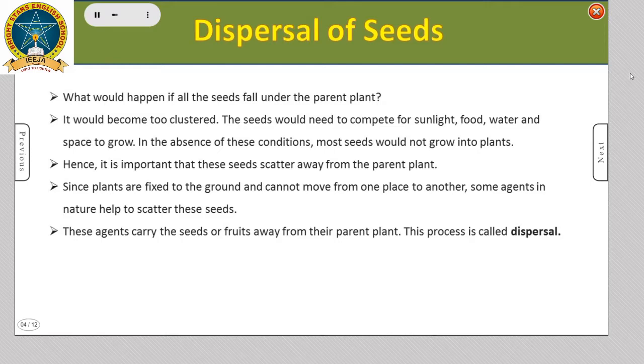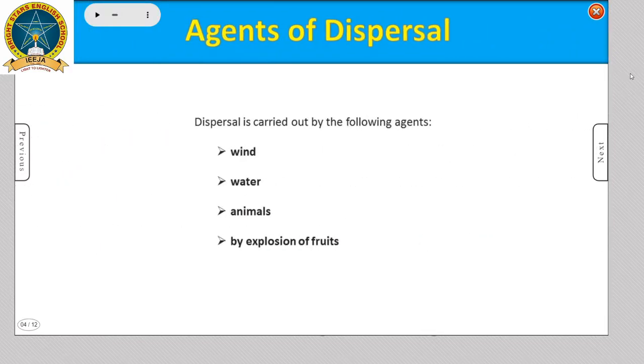Since plants are fixed to the ground and cannot move from one place to another, some agents in nature help to scatter these seeds. These agents carry the seeds of fruits away from their parent plant. This process is called dispersal. Agents of dispersal. Dispersal is carried out by the following agents: wind, water, animals, and explosion of fruits.